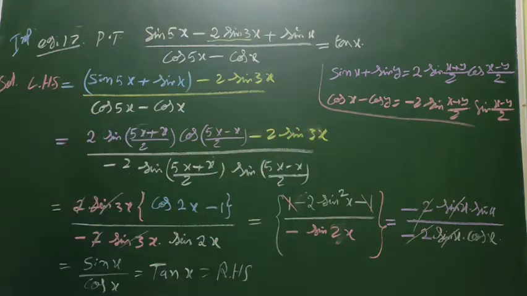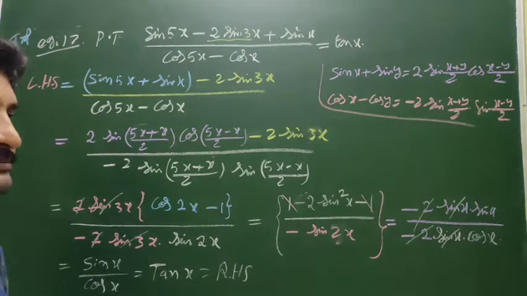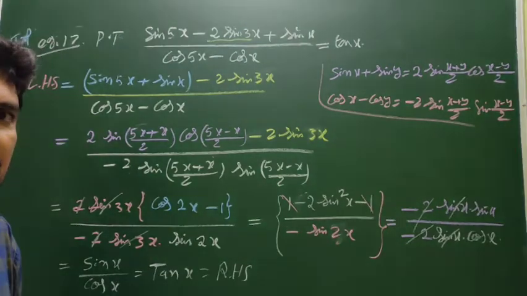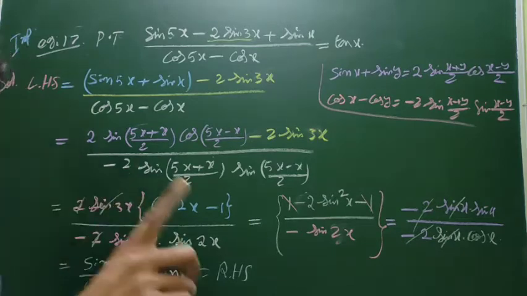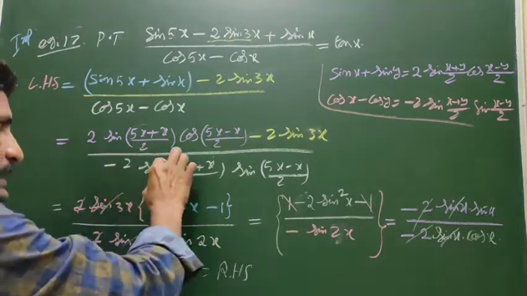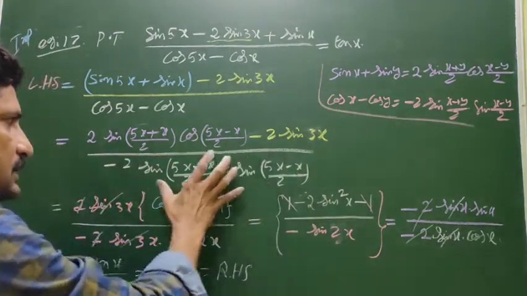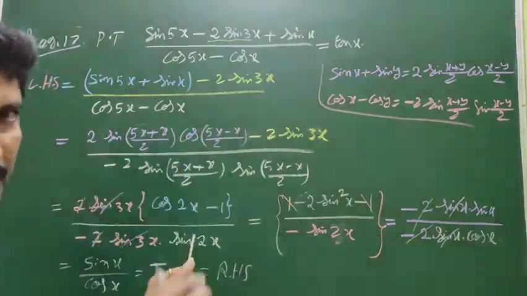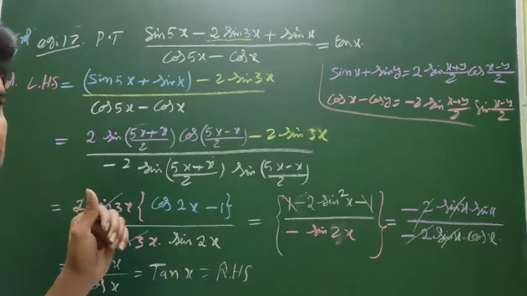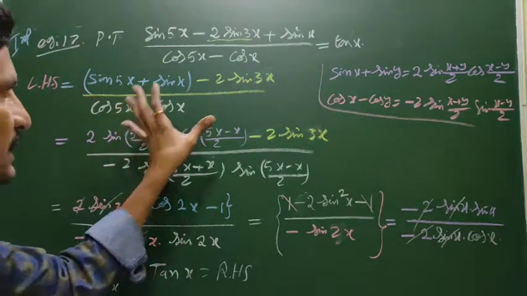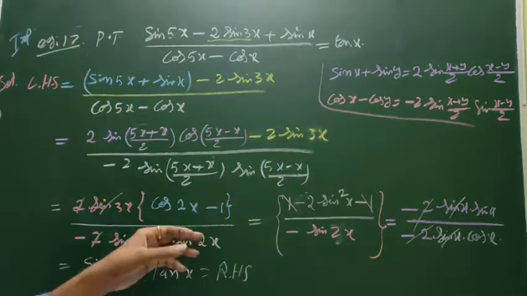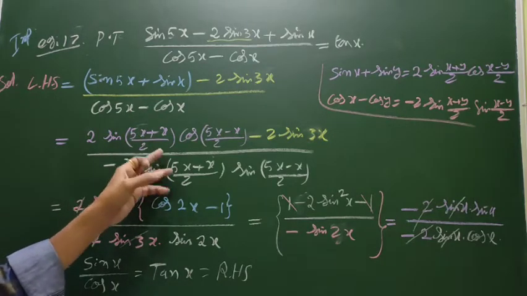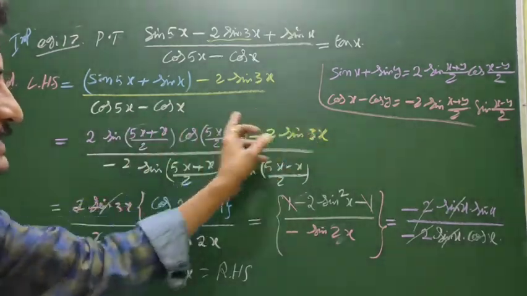Here how many terms in numerator? Okay. How many are in denominator? Denominator only one term. There is no plus or minus. It is a product. So this 4 sin 3x is one term. In numerator, two terms. This is one, this is second one. That's why it is not cancelled. It is not cancelled because addition is there.